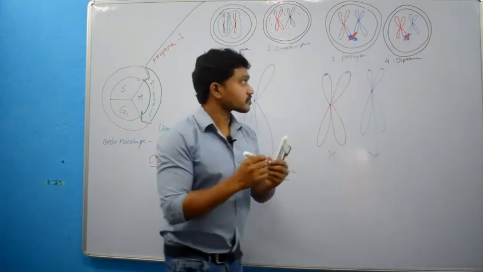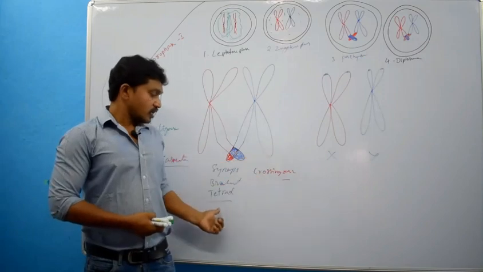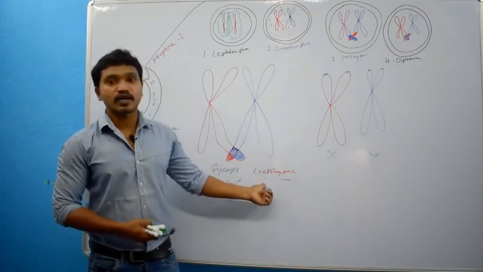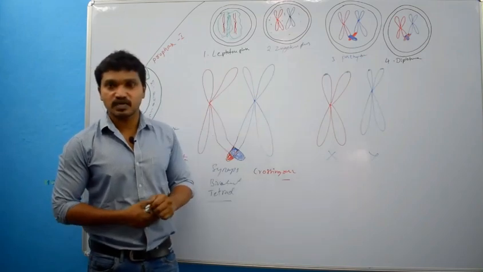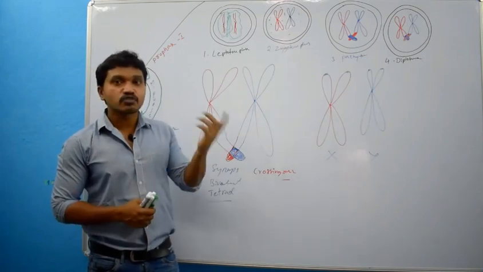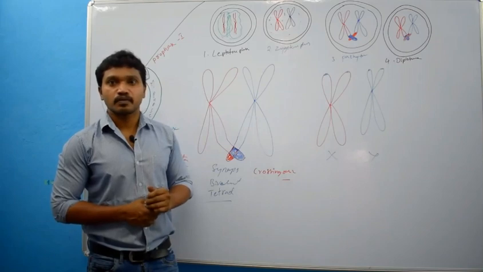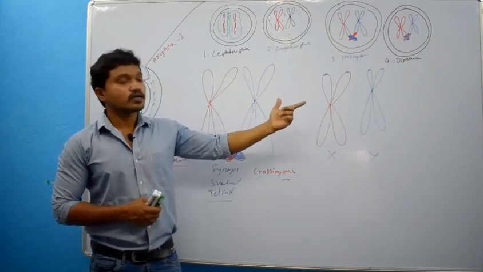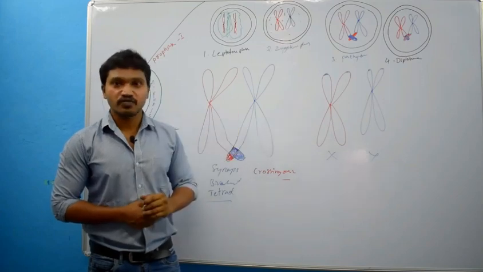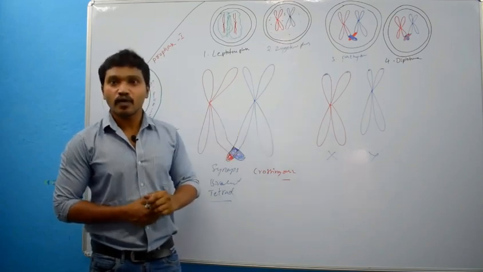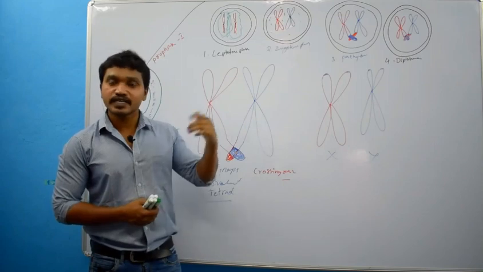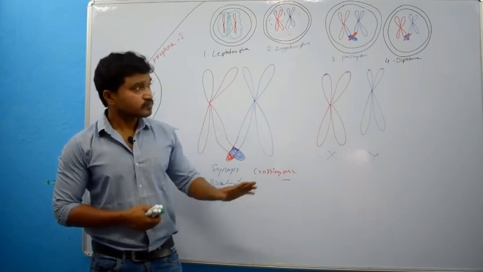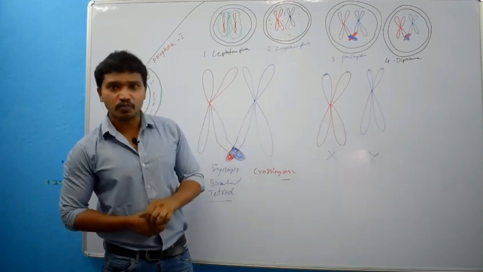Right? Actually, chiasmata and crossing over occur in the pachytene stage itself, but we cannot distinguish properly. That we can see or distinguish very easily in diplotene phase. Right? Why? In diplotene phase there will be degradation of synaptonemal protein complex. Right? So that is about diplotene.